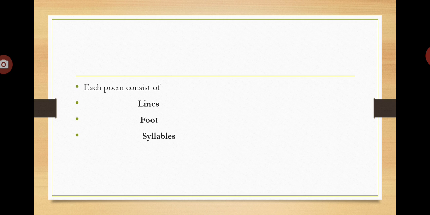So, what do poems consist of? The poem consists of lines, and the lines are made up of feet, and the feet are made up of syllables. Everybody knows about syllables, right? It is a sound, but foot is not a familiar word, so you can know what a foot is in this video.